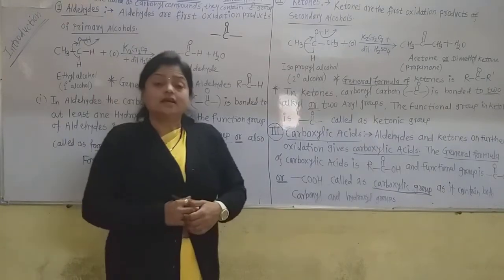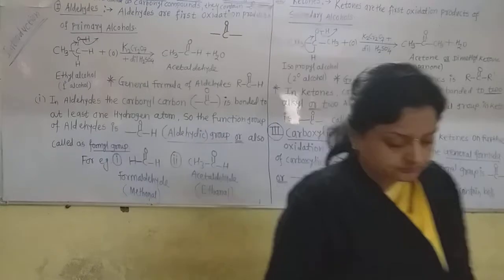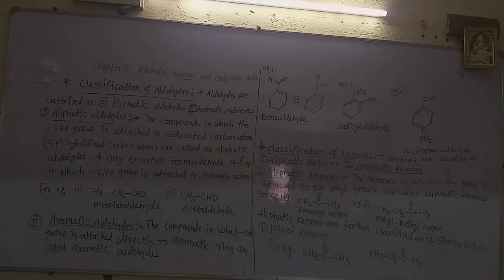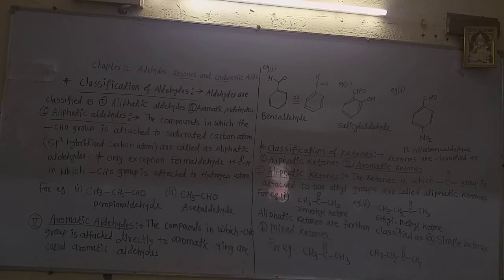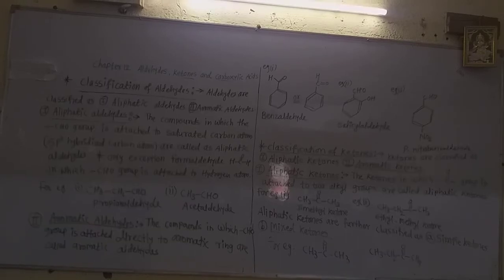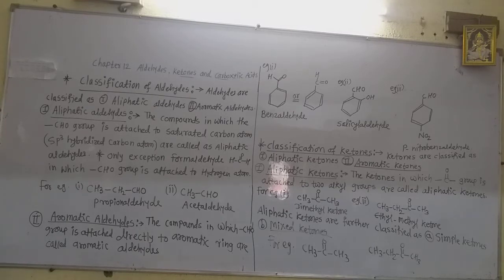Now let us classify aldehydes and ketones. See how the aldehydes are classified.